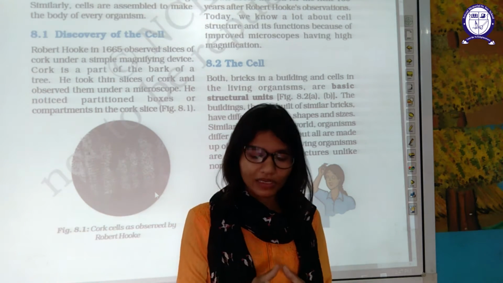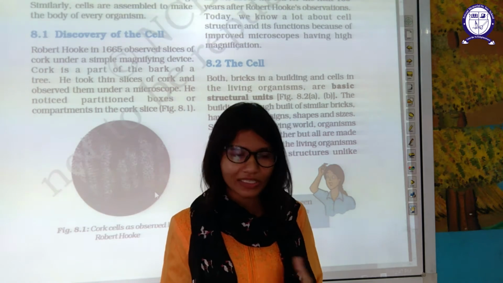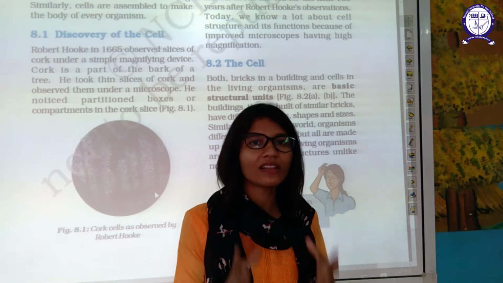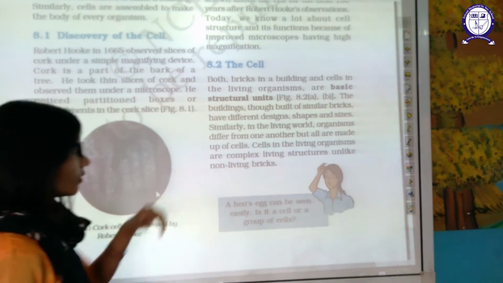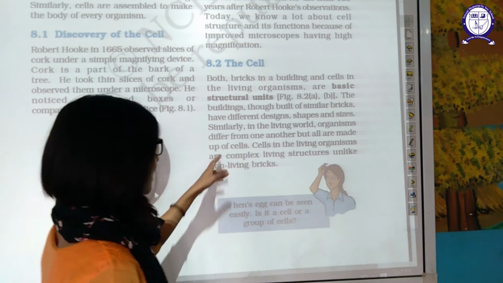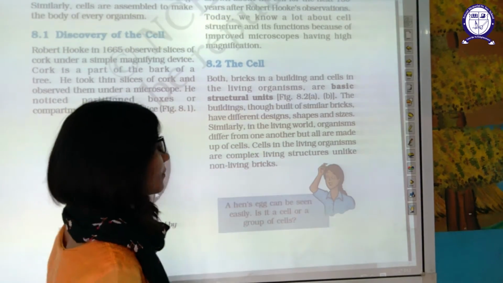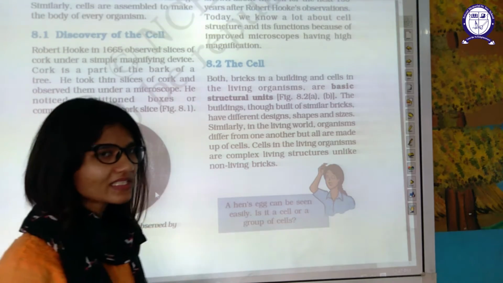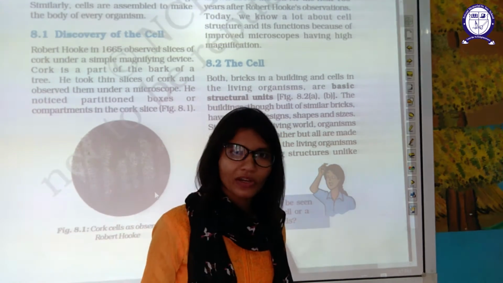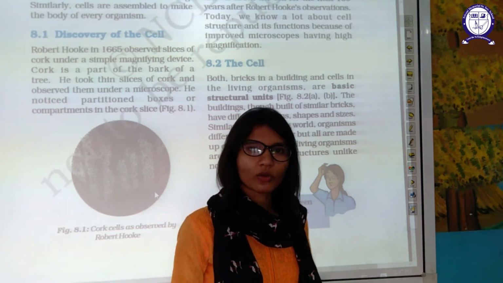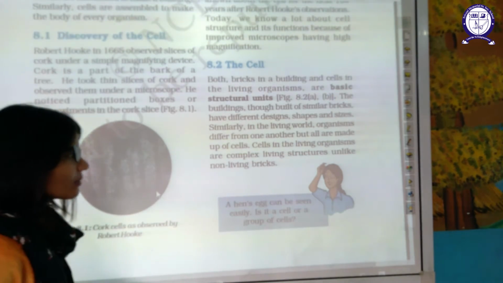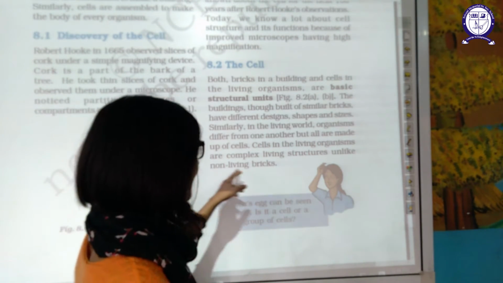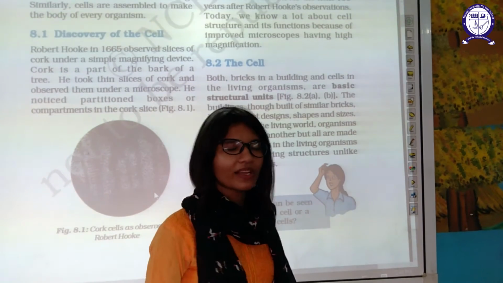Because they function differently, they have different functions, and that's why their structures are different from each other. Similarly, living organisms differ from one another but are all made up of cells. All made up of cells, they still look different. All the living organisms look different because they have different sets of cells. Cells in living organisms are complex living structures, unlike non-living bricks.